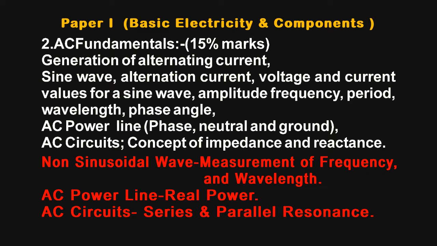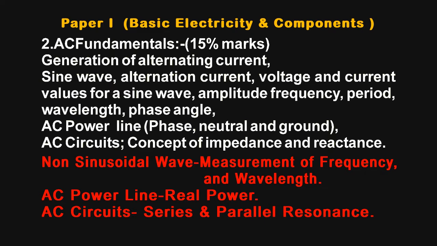In the AC power line, what is meant by phase, what is meant by neutral, what is meant by ground, all the concepts of the AC power line are explained here. Then after that, AC circuits, in which how resistance, inductance, and capacitors deal with the AC voltage. So the concept of impedance and how the reactances are calculated are included in AC circuits.